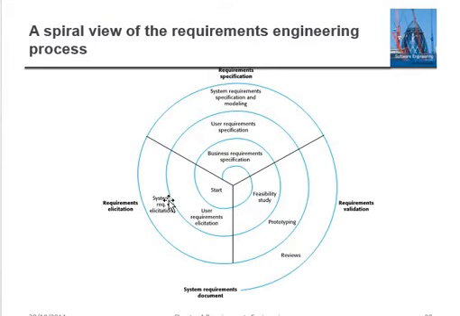So we have to capture the requirement on the basis of all these users. First of all, you have to identify different users of the system. According to that, you have to identify the requirements based on the different users. So this is the second spiral that comes for the user requirements.